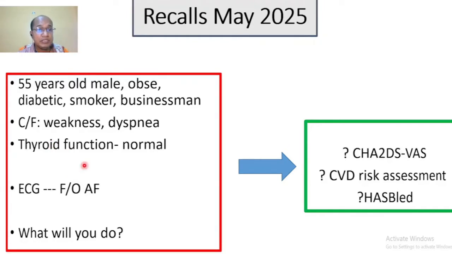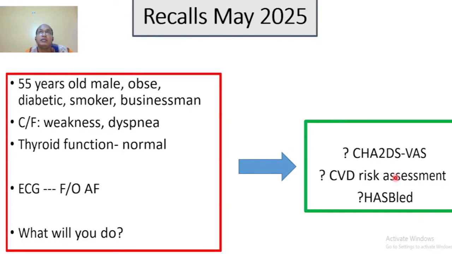For this particular scenario, which risk calculation is most importantly related? CHA2DS2-VASc is most related, because there is atrial fibrillation, and if it is non-valvular, then we will go for DOAC or NOAC, and if it is valvular, we will go for warfarin.